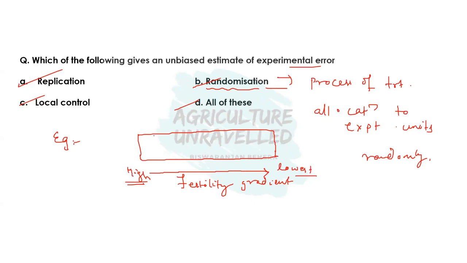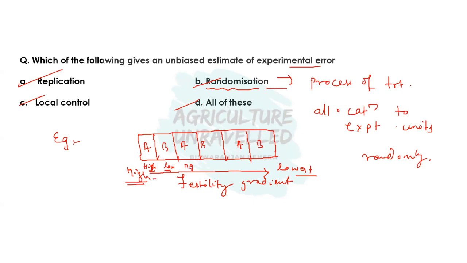Okay, so if we take different plots in this way, and we are allocating treatment varieties A and B purposefully and alternatingly, AB, so always A will be grown on the higher fertility as compared to B.